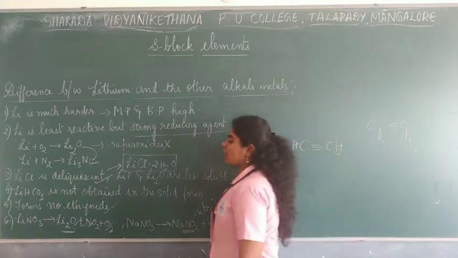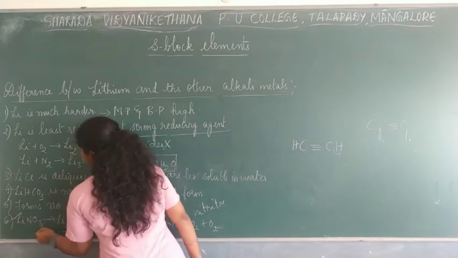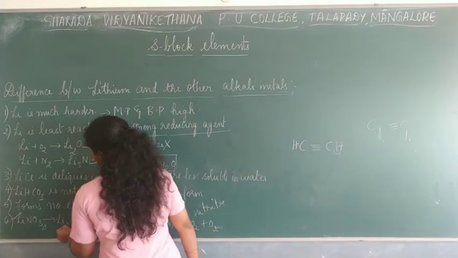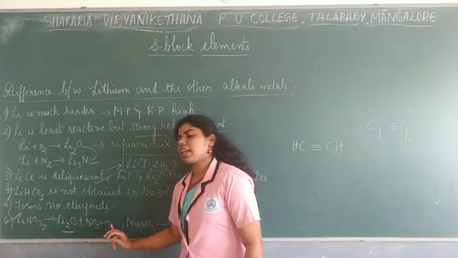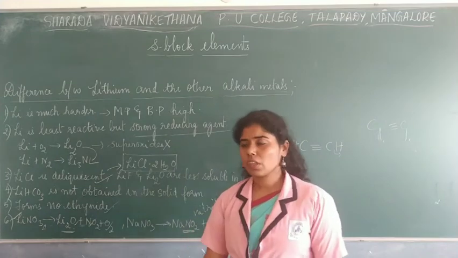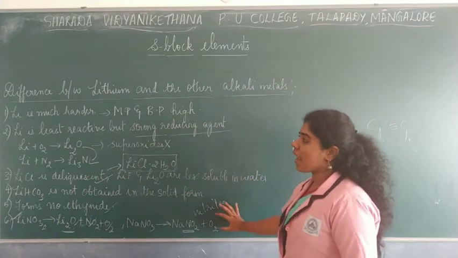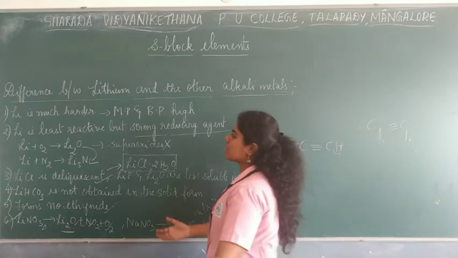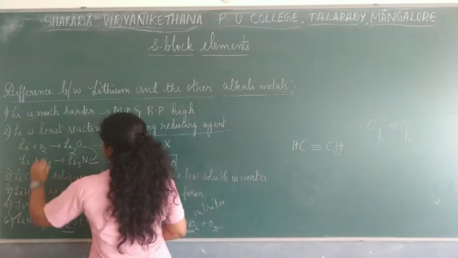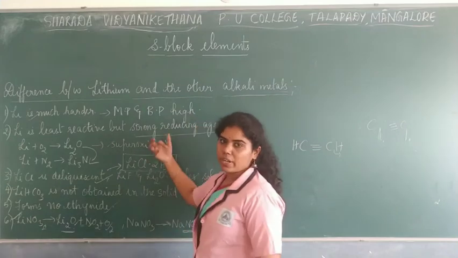So this is one of the differences, that lithium nitrate, when undergoing thermal decomposition, gives lithium oxide with some amount of nitrogen dioxide and oxygen gas. So these are some of the main differences between lithium as well as the other alkali metals. So easily you can remember the first one, that it is much harder and its melting point and boiling point is high.